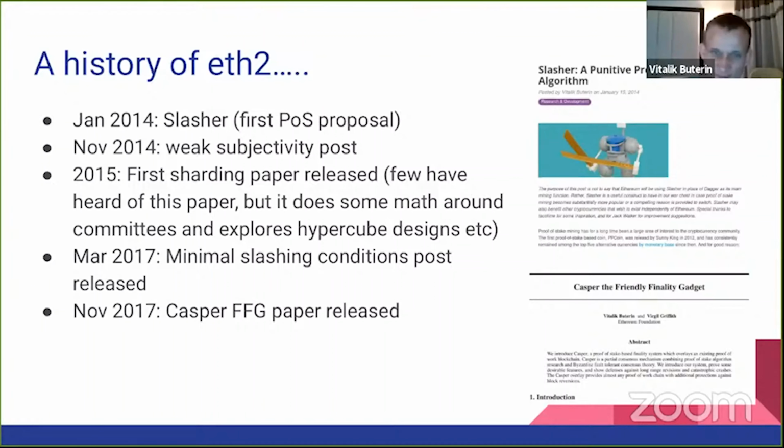The idea behind Casper FFG is to combine together the benefits of what I call chain-based proof of stake, or Nakamoto-style proof of stake, where you just have blocks coming in one at a time in a chain, with traditional BFT consensus. So things like PBFT, Tendermint, basically things that have some kind of 2/3 rule in them. I mean, they don't technically have to have a 2/3 rule, but they usually do.